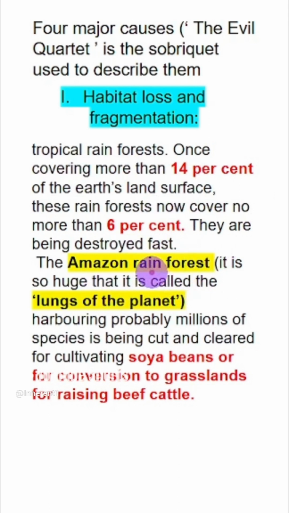Amazon rainforests are also destroyed fast. These are called lungs of the planet. And why are these destroyed? In order to cultivate soya beans or convert the forest into grasslands for raising beef cattle.